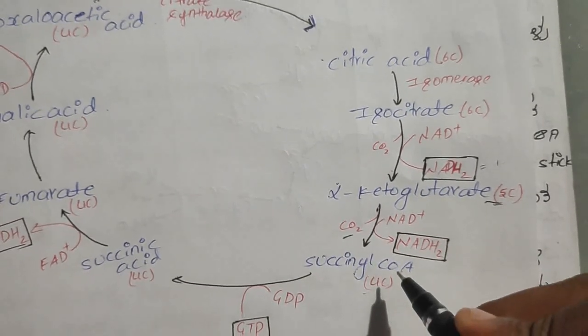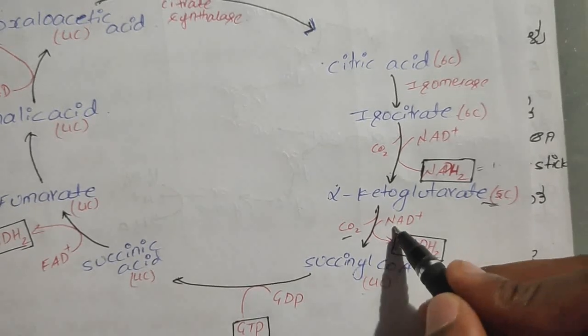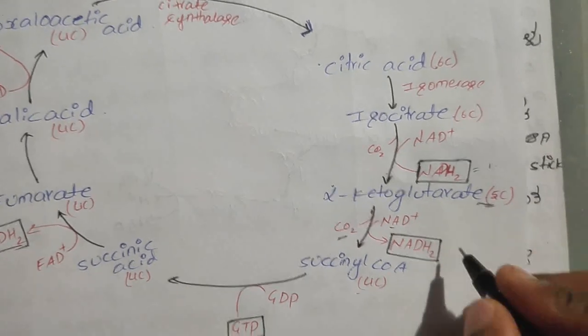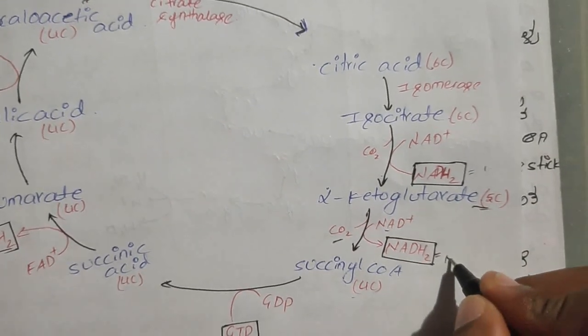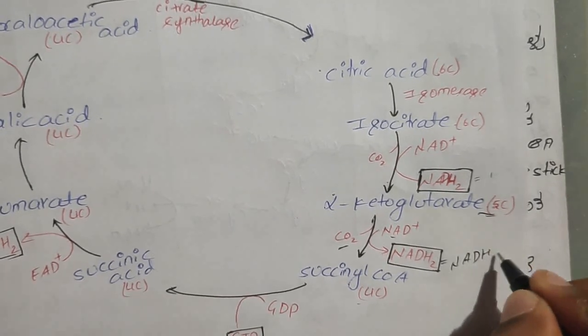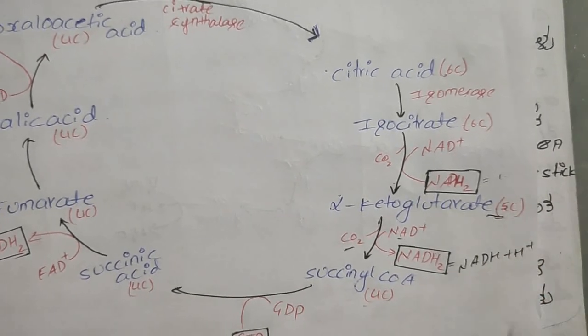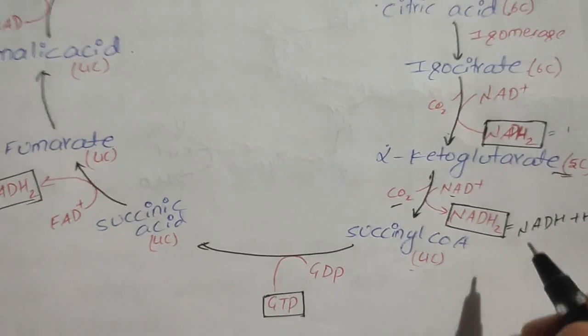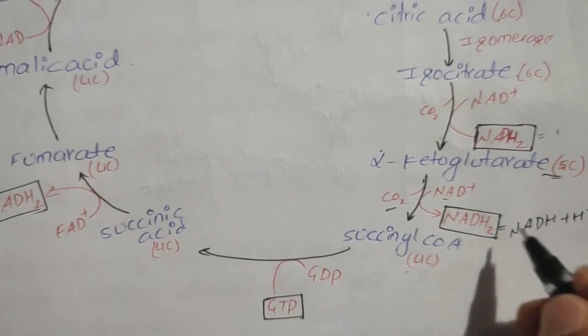It is also a redox reaction, and in this process NAD plus changes into NADH2. This NADH2 is also written as NADH plus H plus.